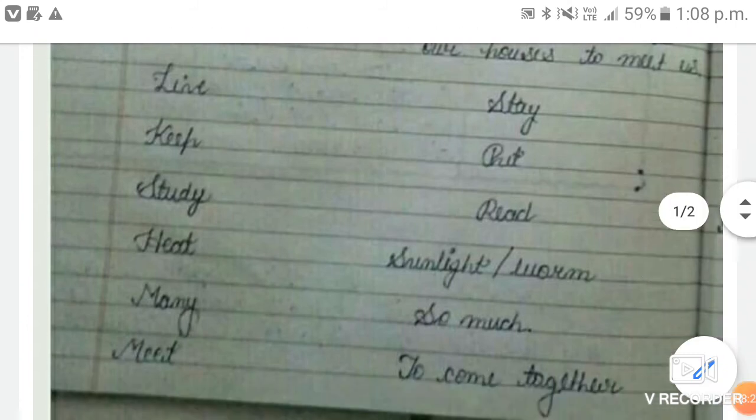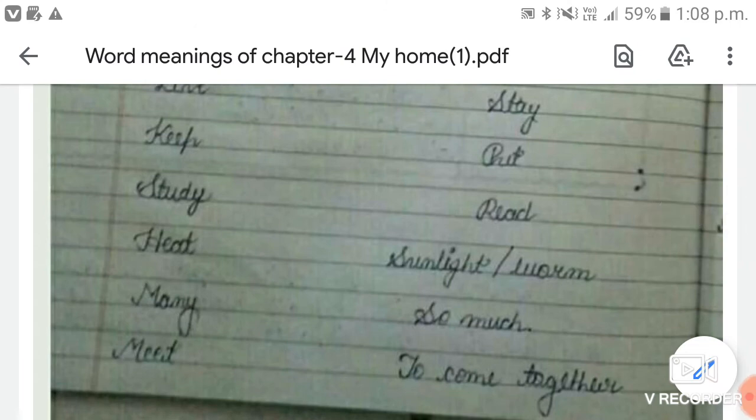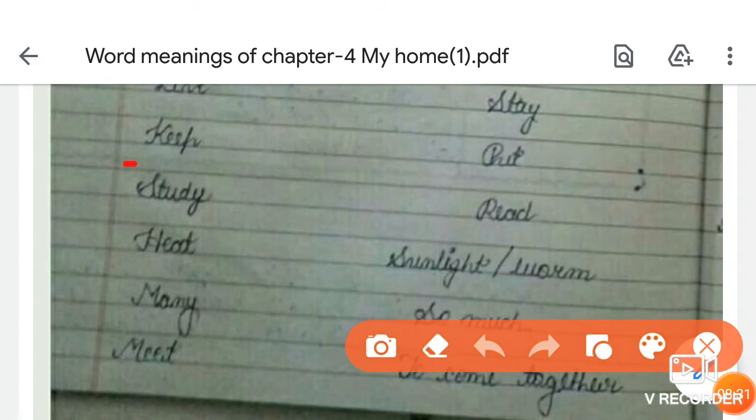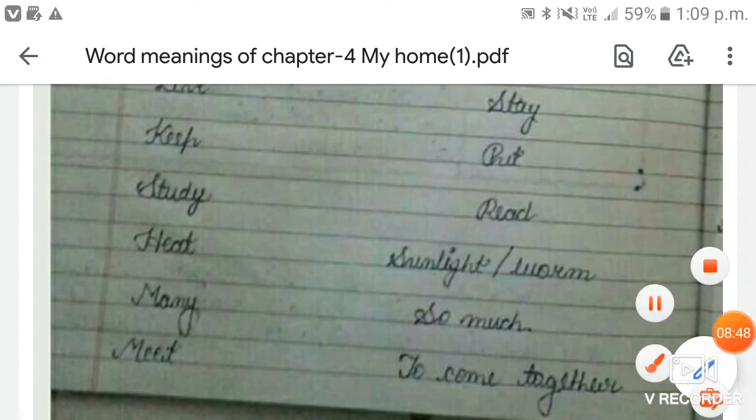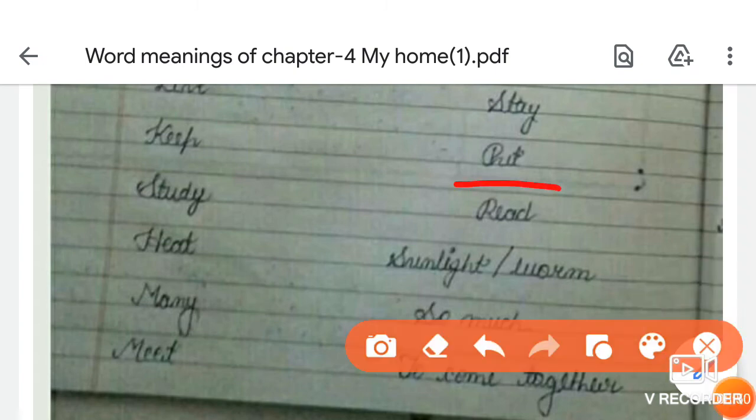Now come to the next word, which is keep. The spelling of keep is K-E-E-P, and the meaning of keep is put. To put something means to keep. The spelling of put is P-U-T, put. Put means keep, or you can say keep means put.